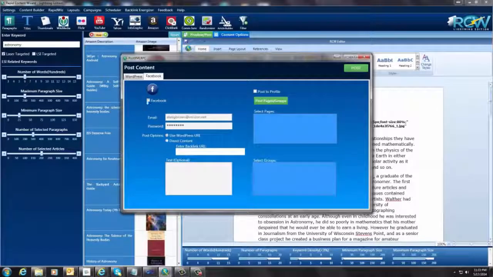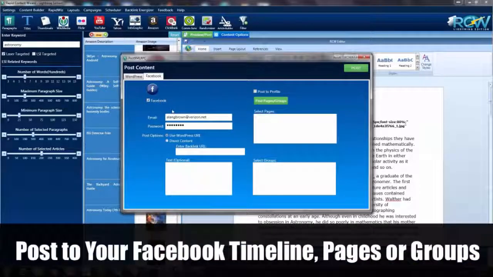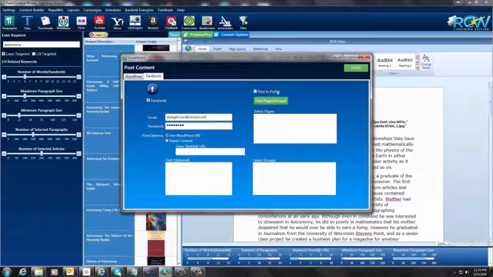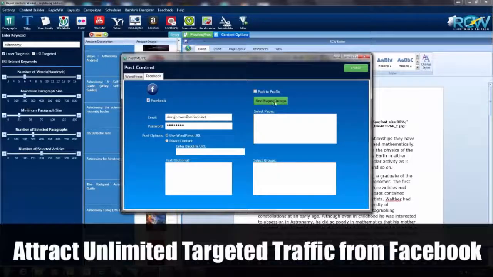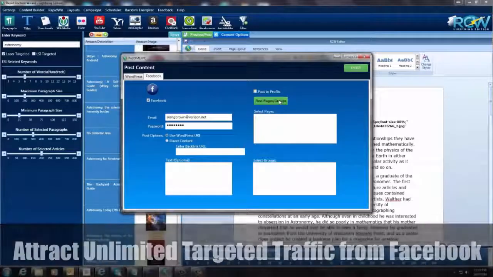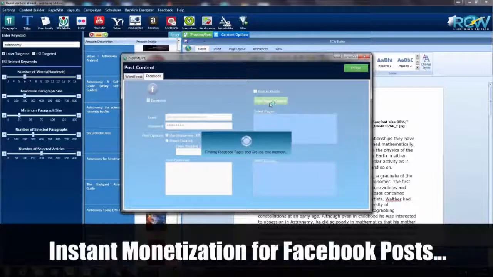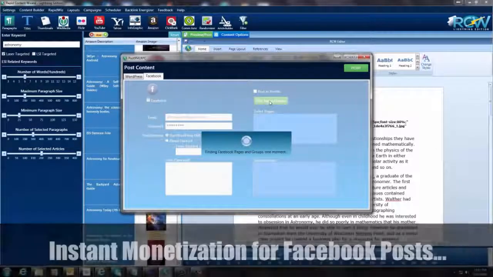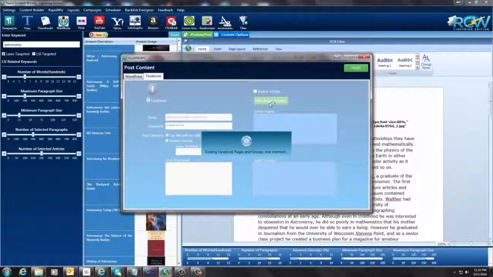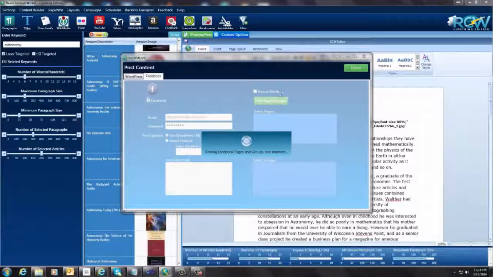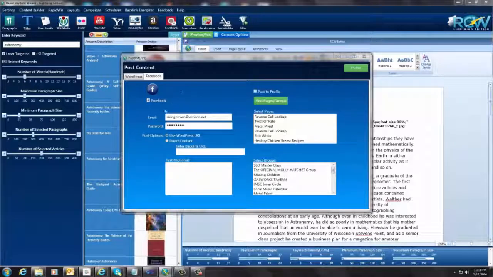Then I'm going to come over here and click this little Facebook because I want it to go to Facebook. And you have three options here with Facebook. You can post it to your personal profile. You can find pages and fan pages and groups that you subscribe to, and post to those. So I'm going to click this button here, and this just takes a second. But you see how powerful this is? I mean, you can get all this stuff with a click of a button, and nothing's fancy. It just comes up with what you need here, and then you'll be able to select either the page or the group that you want, and it just goes out and posts it for you on Facebook. And I'm going to show you what that looks like too here in a minute when it's done.